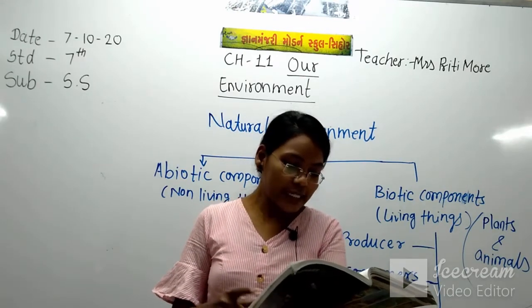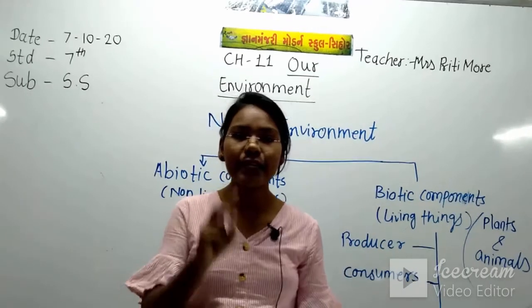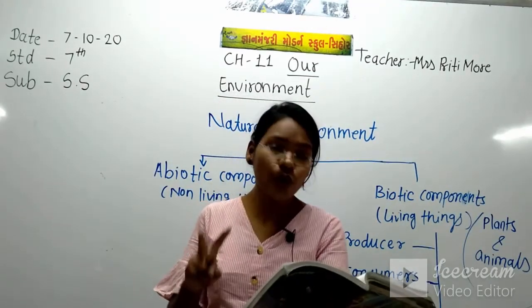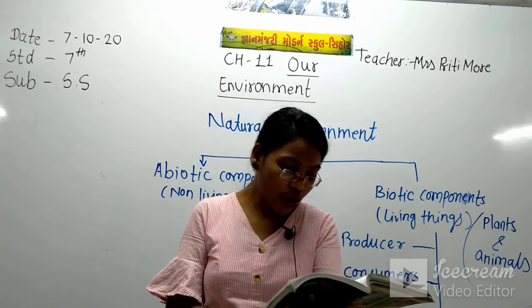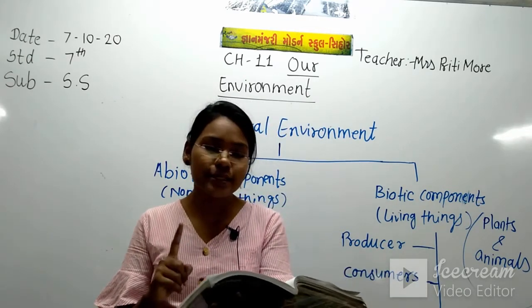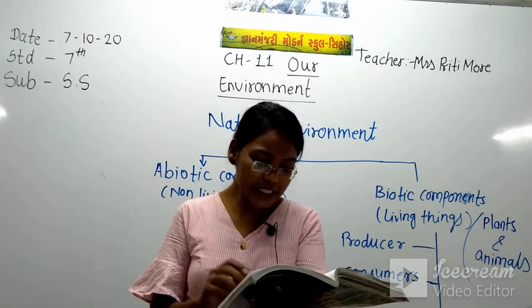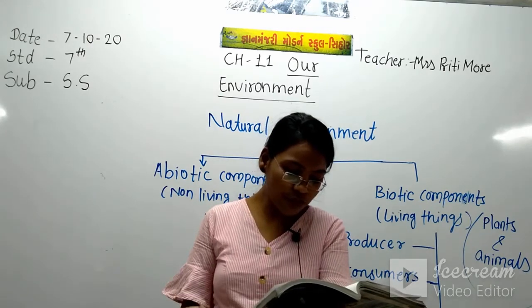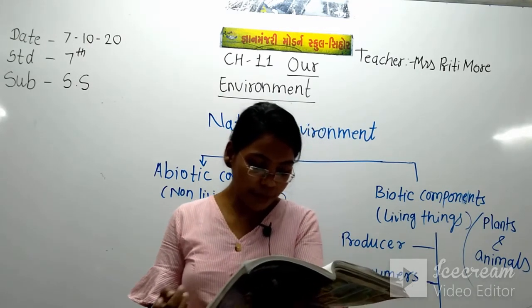So what is the producer? The living things in the biosphere are classified into two important categories. The first one is producer or autotroph. These are the organisms that produce their own food from the environment using water, sunlight and gases like carbon dioxide.